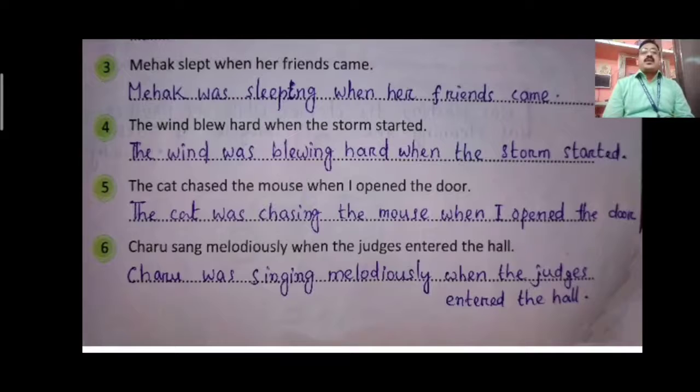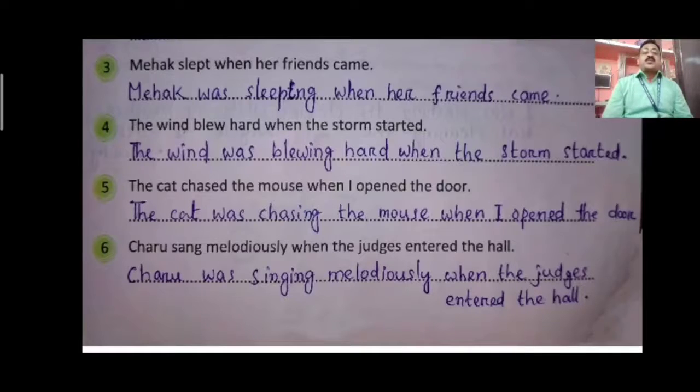Next one, the wind blew hard when the storm started. The wind, singular. So the wind was blowing hard when the storm started. The cat chased the mouse when I opened the door. The cat, singular noun here. The subject is singular, so you have to use was.